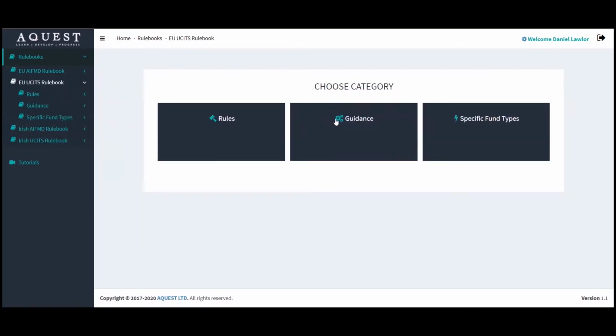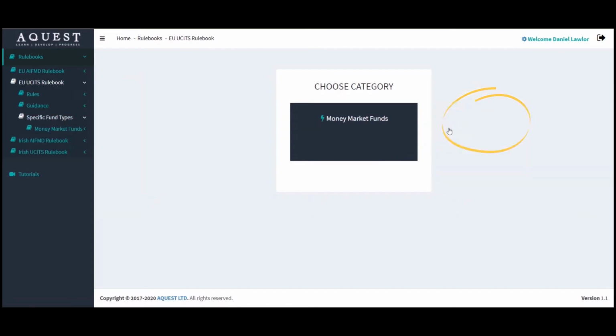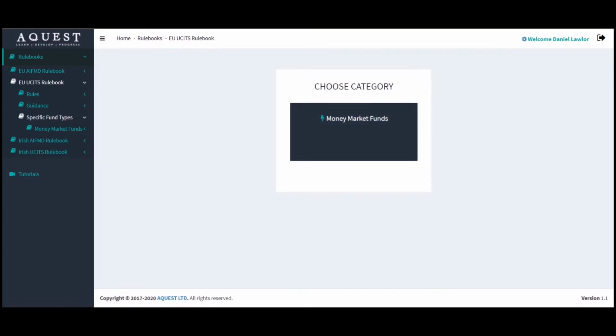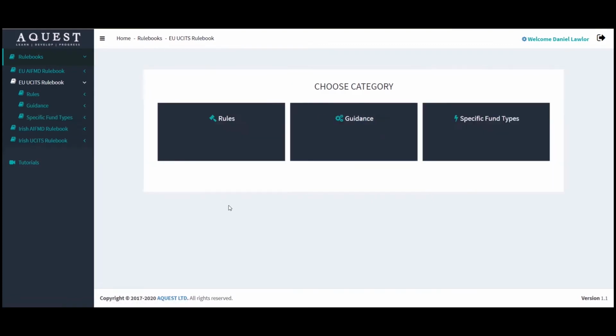When we go into the EU UCITS rulebook, we will find that the documents fall into 3 categories. There's a category for specific fund types, and in here you will find the rules and guidance that relate to EU money market funds, relevant to UCITS money market funds, but not in this specific query.